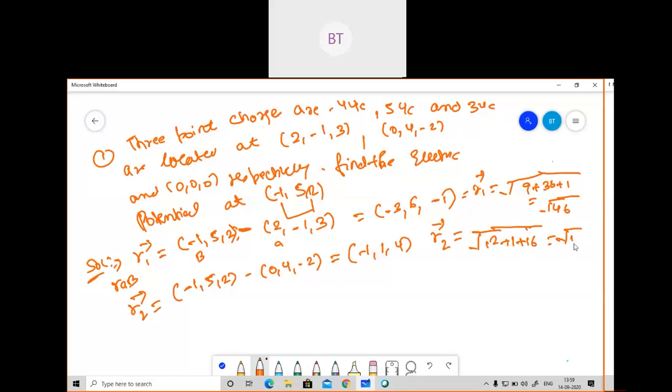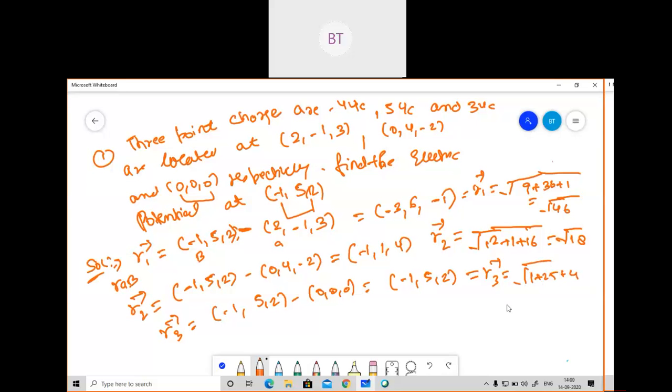Root 18. And for R3, if you calculate, what will you get? -1, 5, 2, and your initial point, as you can see, was 0, 0, 0 there. So I will write here 0, 0, 0. If you subtract, you will get -1, 5, 2. And if you calculate their distance, it will be 1 plus 25 plus 4. So what will the distance be? It will be root 30.